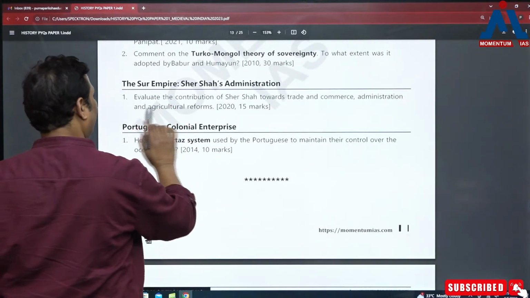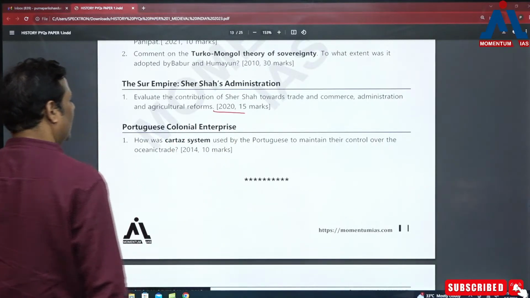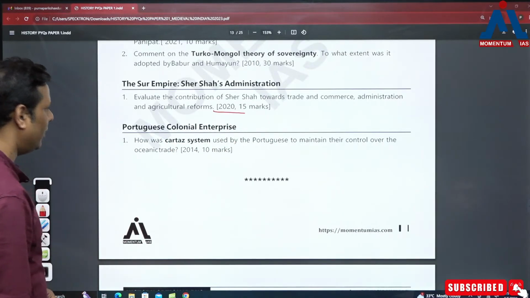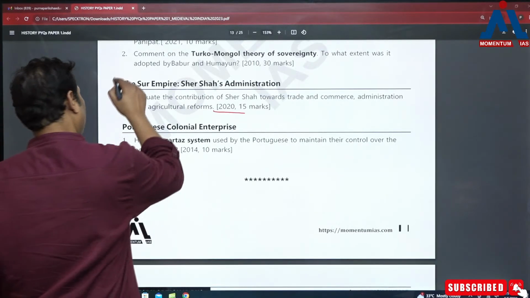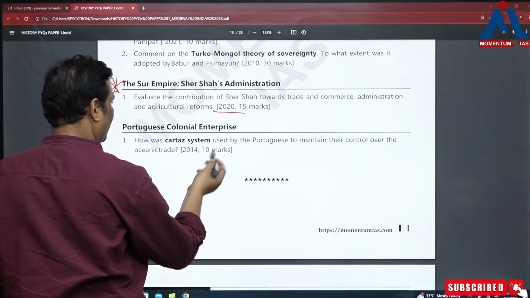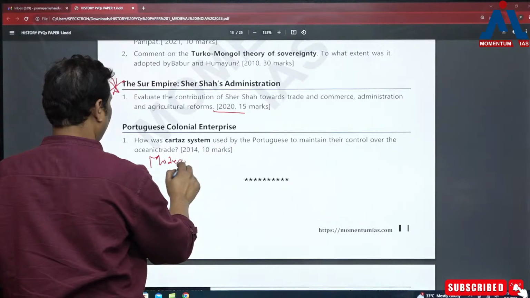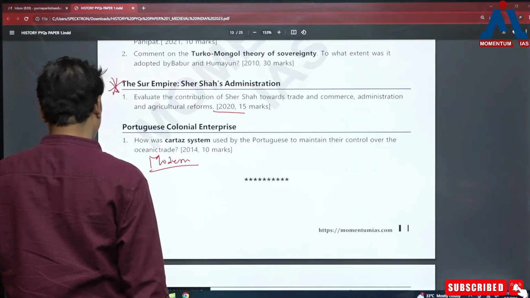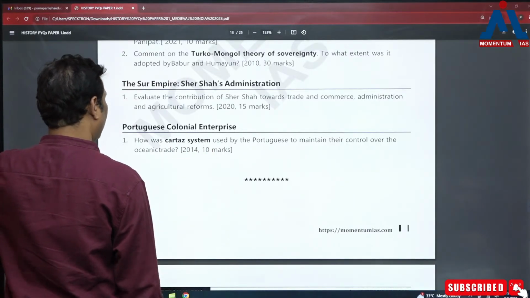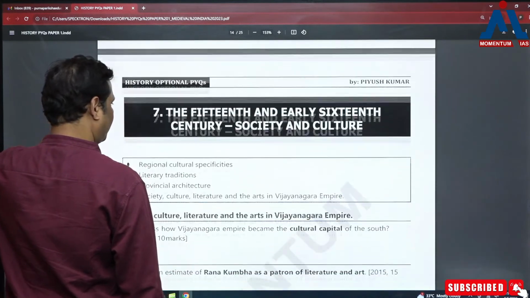Shershah Suri, again very important, but in last 10, 12 years, just one question can be noticed. That was asked in 2020, but that does not mean it is not important. I'll say that this is important, right? Portuguese colonial enterprises that you mostly study in modern. So if you do not focus much on these systems, rather you can, if you study only the relationship of Portuguese with the Mughals and all, so that would be sufficient.